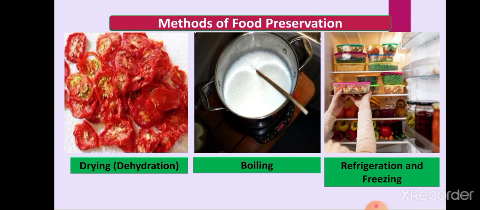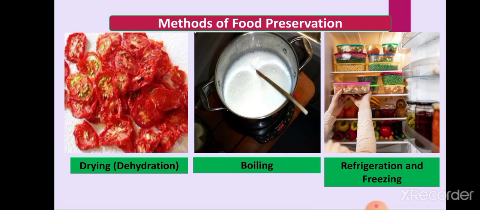This process reduces the moisture content of food, and moisture always helps the growth of microorganisms. So when we dry the food item, or the water is removed from it, this process, dehydration or drying, prevents the growth of microorganisms.